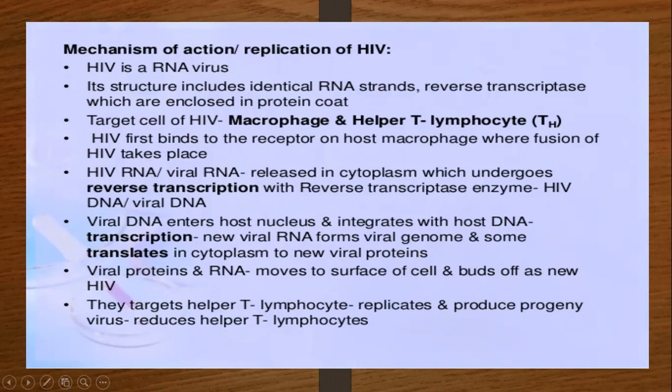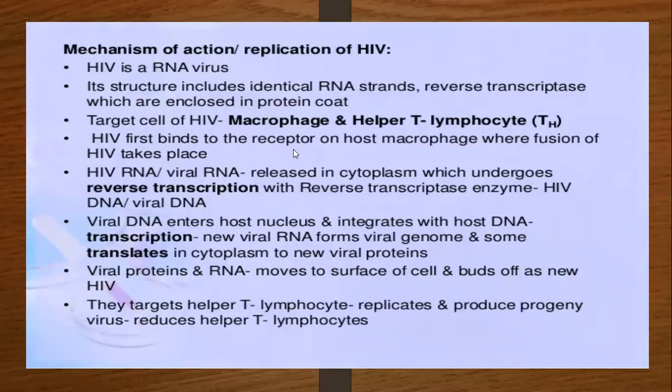Due to that, the person develops a deficiency in the immune system. HIV directly attacks the macrophages and T helper cells. Both are immunity developing cells that control infections. So macrophages and T helper cells are the targets of HIV. It comes directly into the blood and attacks the macrophages and T lymphocyte cells.